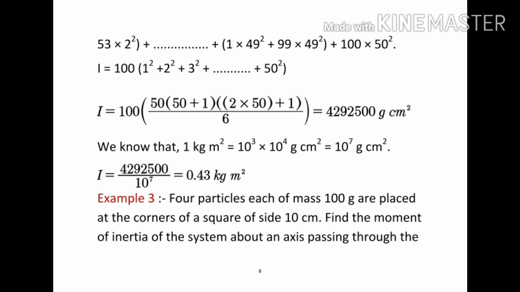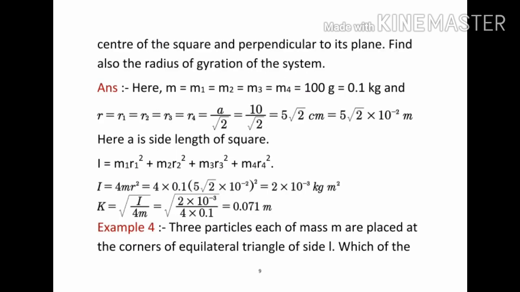Next, coming to example 3: 4 particles each of mass 100 gram are placed at the corners of a square of side 10 centimeter. Find the moment of inertia of the system about an axis passing through the center of the square and perpendicular to its plane. Find also the radius of gyration of the system, and here all the masses are the same.